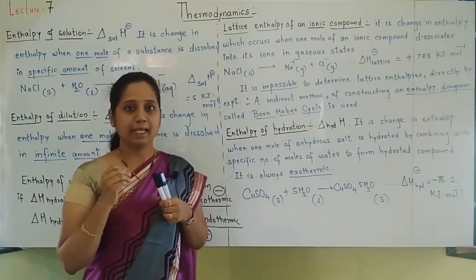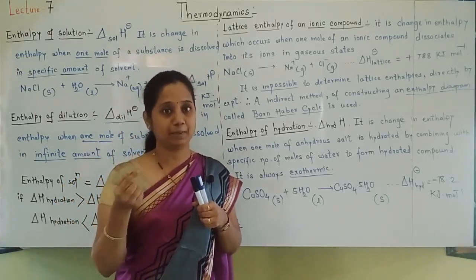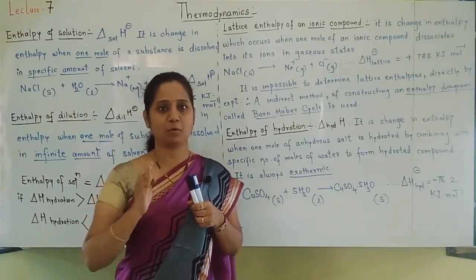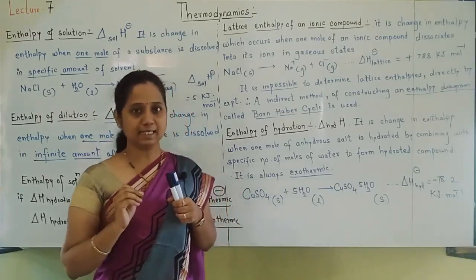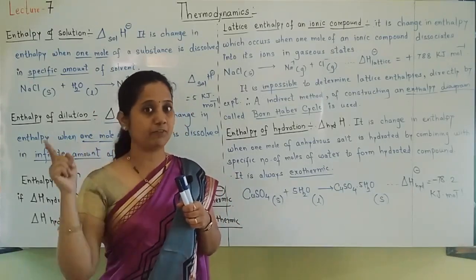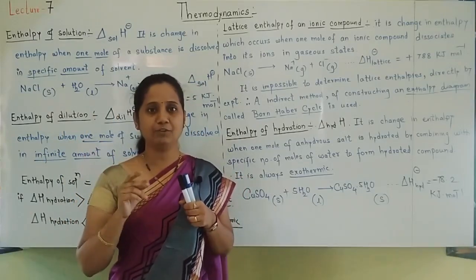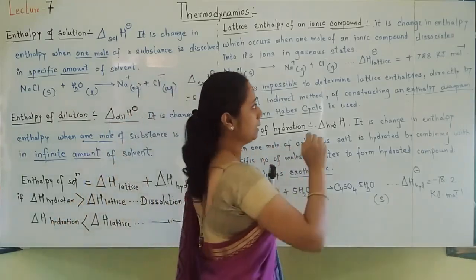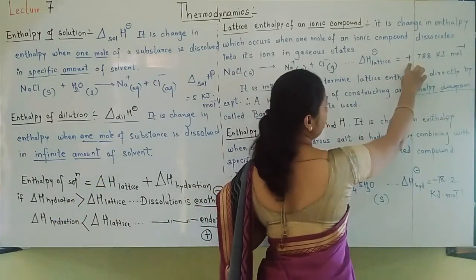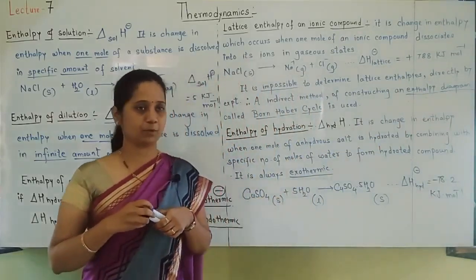Students, as I told you, energy is required to break this lattice and convert NaCl into Na plus and Cl minus. Energy is required, rather energy is absorbed, to break the bonds. That's why lattice enthalpy is always an endothermic process. What do you mean by an endothermic reaction? If you have watched the previous videos, you will know that reactions in which heat is absorbed are endothermic. So always remember, delta H lattice values, here I have highlighted the plus sign, are always positive because this process is endothermic.